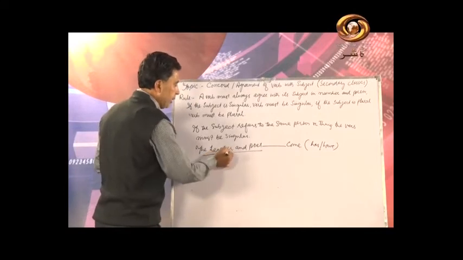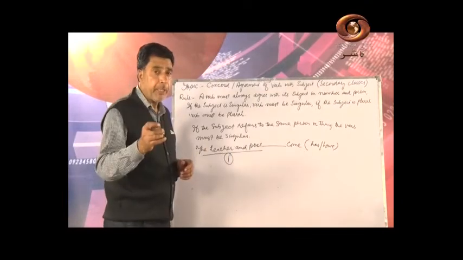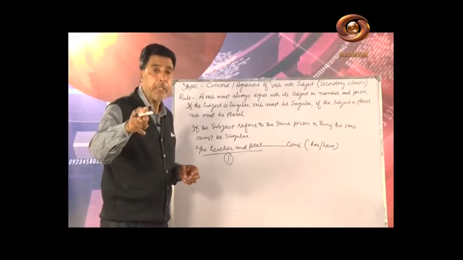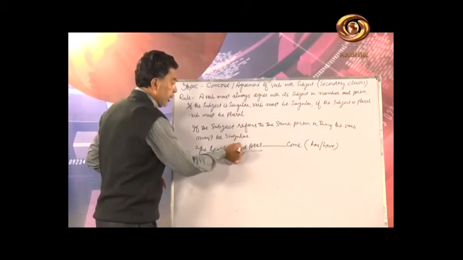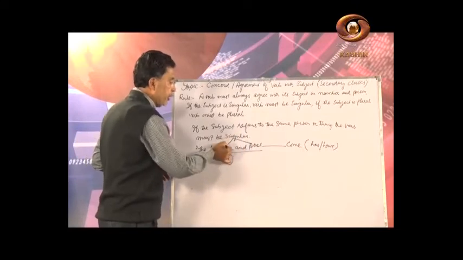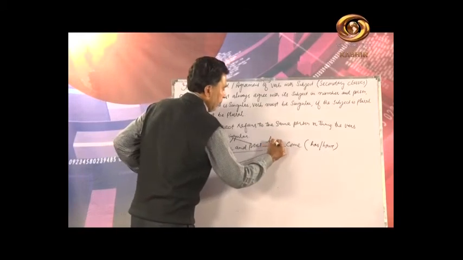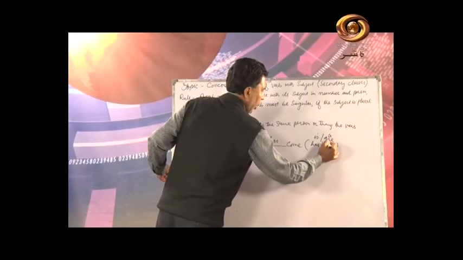Here it means that one person, Mr. A, is a teacher as well as a poet. Mr. Hassan is a teacher as well as a poet. So I am talking about one person. He is a poet as well as a teacher. So it is one. When it is one, we require to write here "has come" or we will write here "is come," not "are come" or "have come."